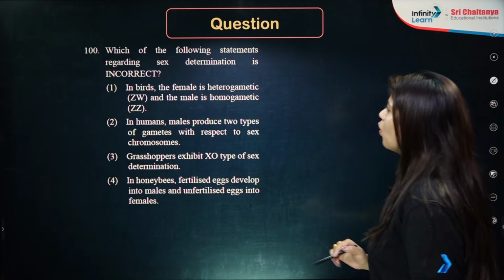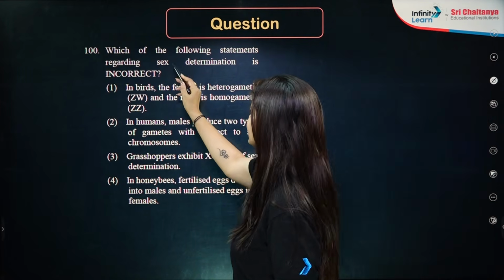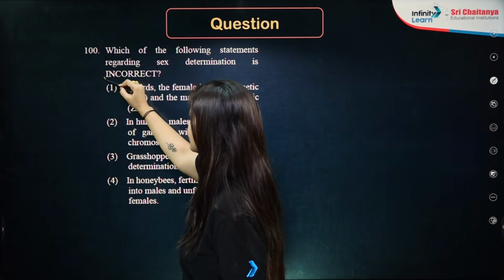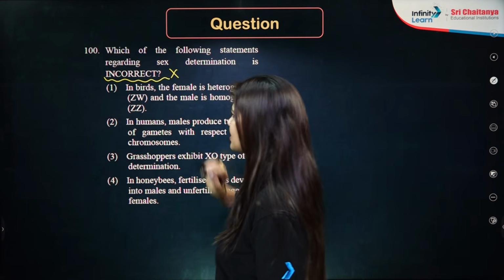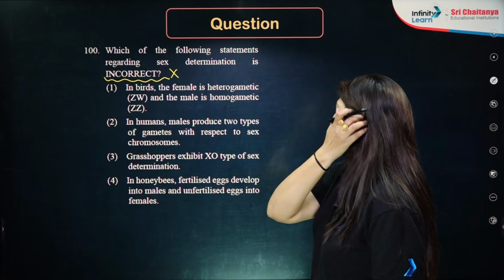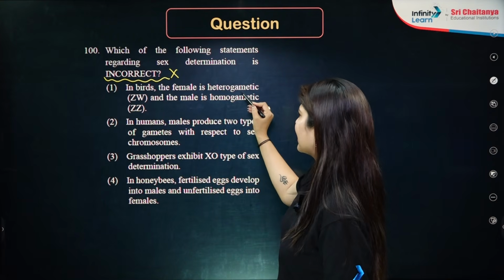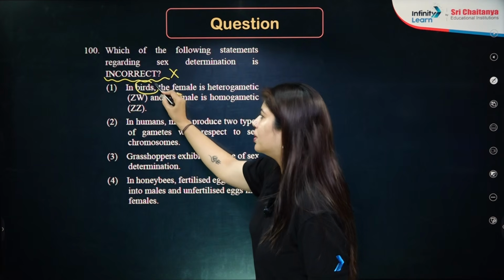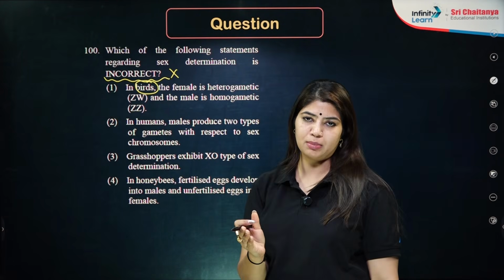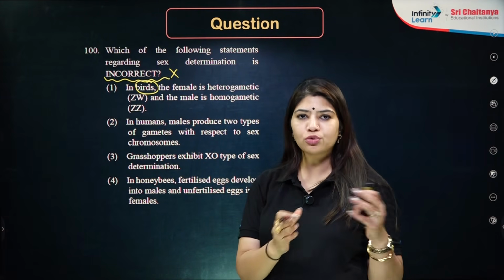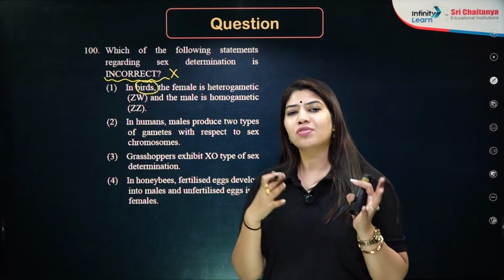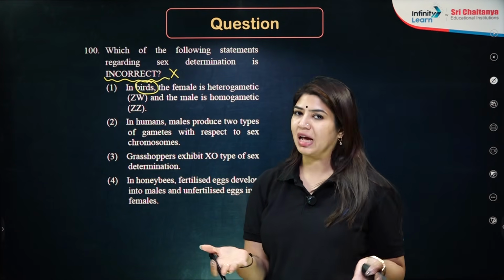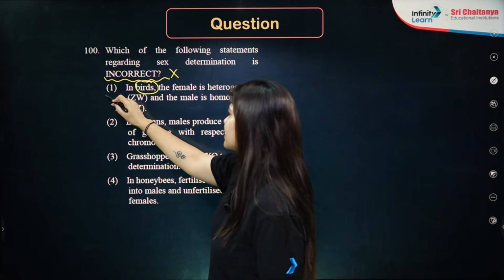Next question is, which of the following statements regarding sex determination is incorrect? So we need to find out the wrong statement. Number 1 statement is, in birds, the female is heterogametic and the male is homogametic. Yes, in the case of birds, we have female heterogamety, which means out of the male and female counterparts, the female has 2 different types of chromosomes. So it is a perfectly correct statement.